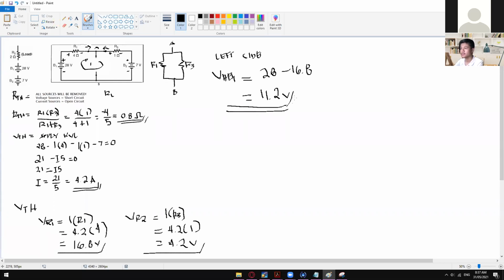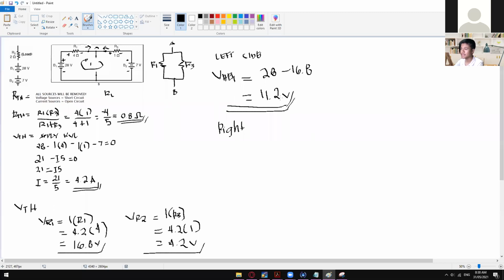which is 11.2 volts. Okay, and one more thing that I forgot to mention is actually you can just solve for one side. So you don't need to get the VR2 if you already have the VR1. But just to be sure, to make sure that your answer on the left side is the same with your right side, just solve that one also. Okay, so on the right side, my bad, this is actually already our VTH. Okay, so just one side is enough. No need to combine those two. So that's the mistake that I have mentioned.